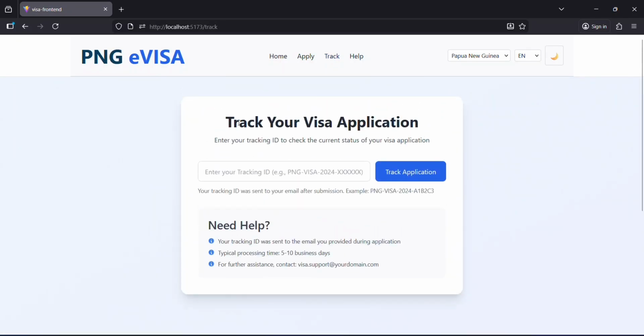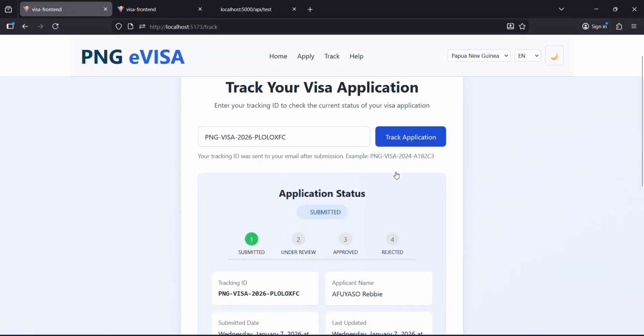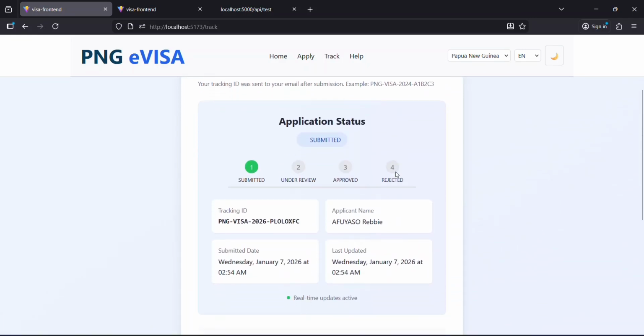So if I put my tracking ID into the field and I search for track application, it will tell me the status of my application. So once I click track application, you will see the application status. It says submitted, and then you have 4 stages: submitted, under review, approved, and rejected.